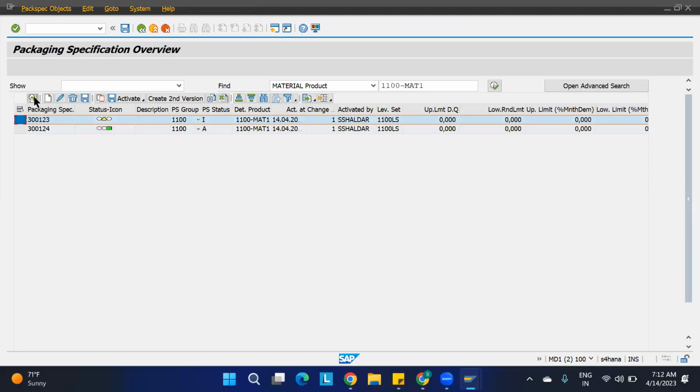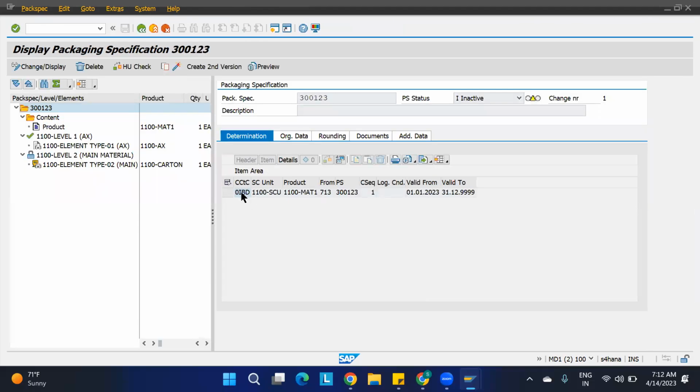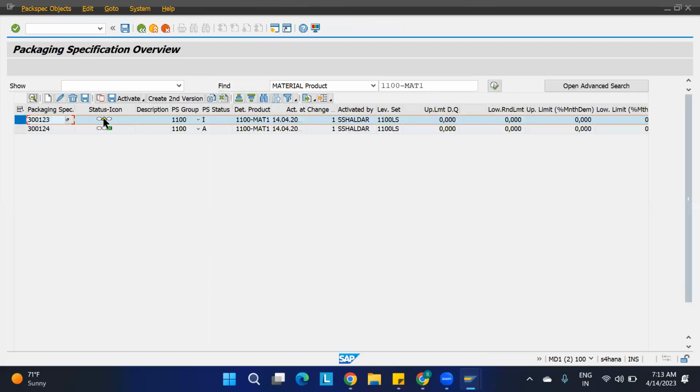See, this one is for the 0 IBD, means for the inbound I have deactivated it. Packaging specification is required only for the VAS. That is why I have maintained it for that, and for 0 IBD I have deactivated it. If you are maintaining it here and also packing, that is the wrong thing, because the packaging will go in automatically if you are maintaining it. But I have deactivated it. See here, it is in the deactivation status.